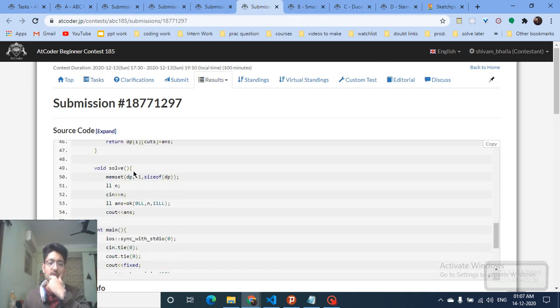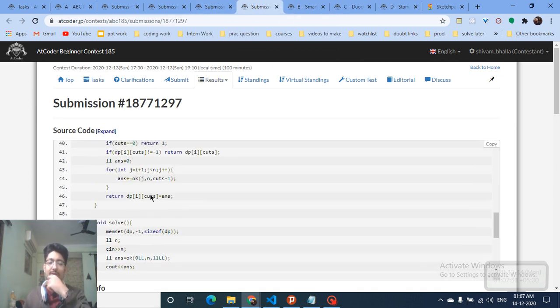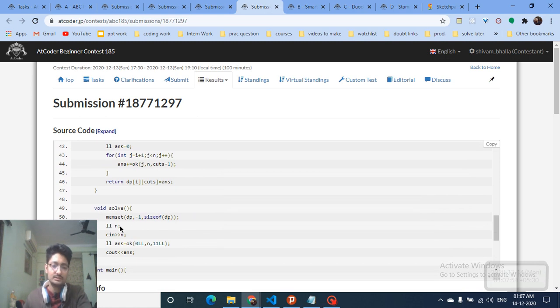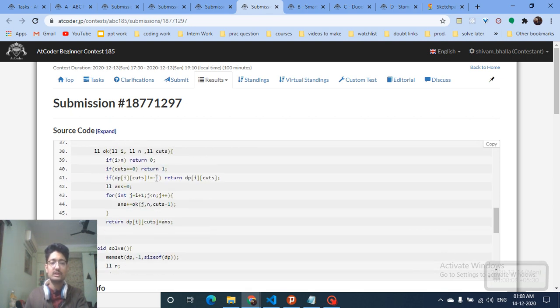So this is the solve function. I've made this memset equal to -1, so the DP table is initially -1. Start from n, and I've told you this is an OK function. So the 0th index, n is the value which is the total length. I've also stored that. You can also make this global, whatever you want. And this is the total number of cuts I have to do. This is the OK function. So it's just a recursive DP memoization technique.